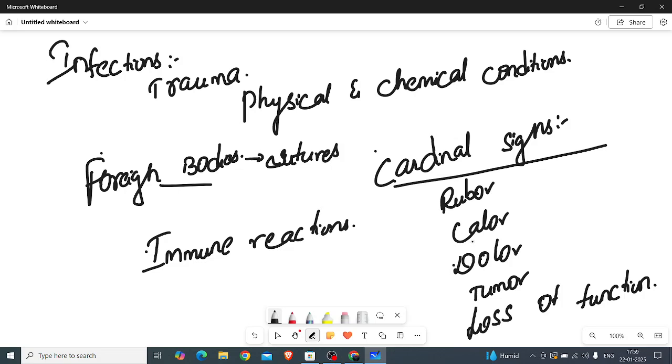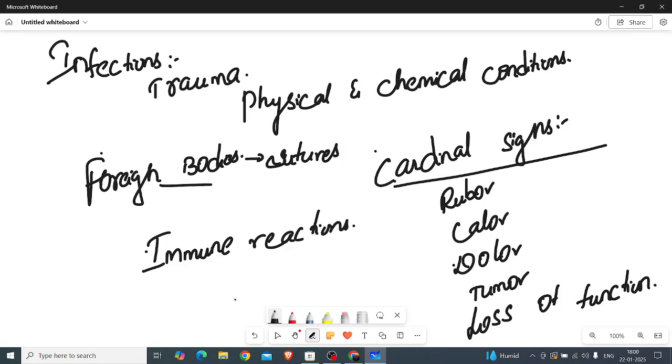Second one, calor. Calor means if we try to touch that area, we can feel warmth or heat. Third one, dolor. Dolor means the affected area will get pain. Then tumor. Tumor means any swelling or any pus or exudation formation will be seen. Then loss of function, which we may call functio laesa. These are the main five cardinal signs which will be seen in acute inflammation.